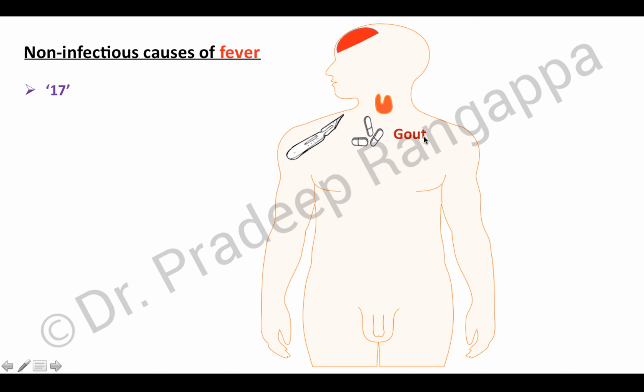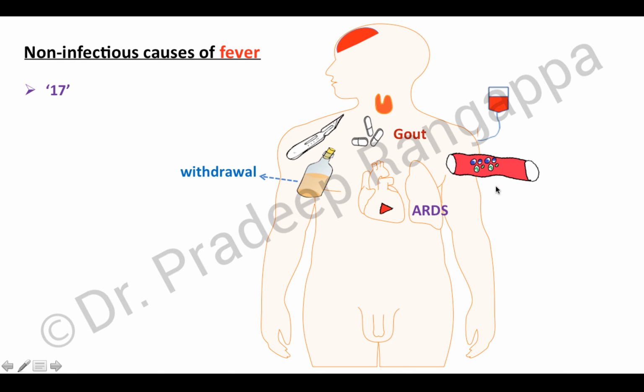Gout is one of the causes of non-infectious fever. Alcohol withdrawal is another, and non-infectious conditions like myocardial infarction and ARDS can also lead to a febrile response. Any non-infectious sepsis-like state or any vasculitis can lead to a febrile response. Transfusion reaction is one of the causes, or any tumors like liver tumors or any neoplastic conditions.